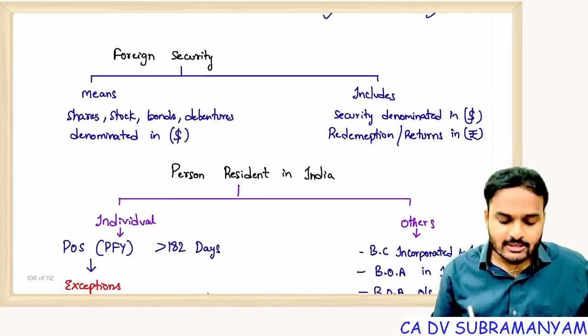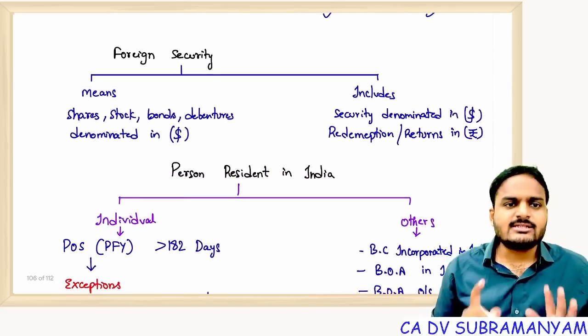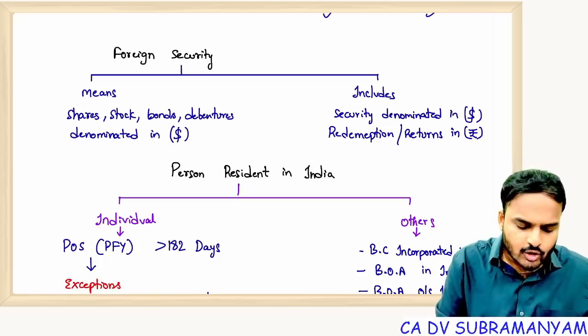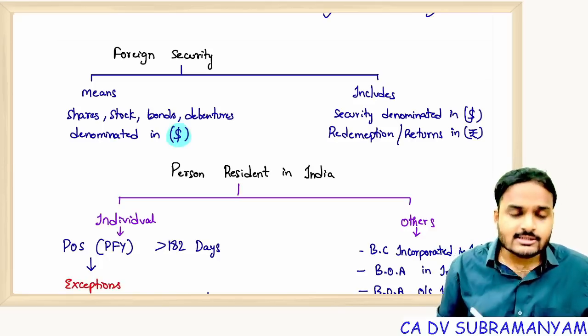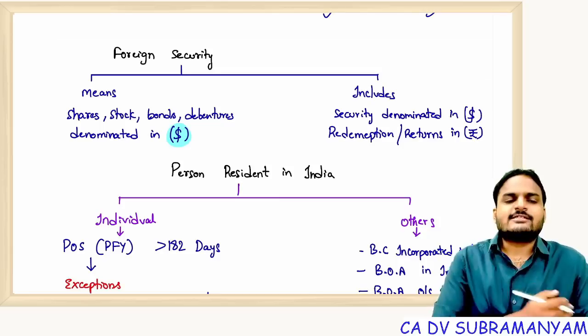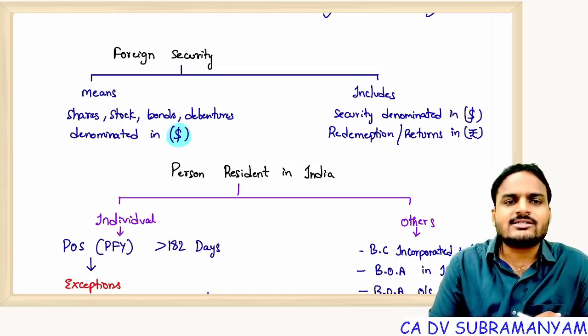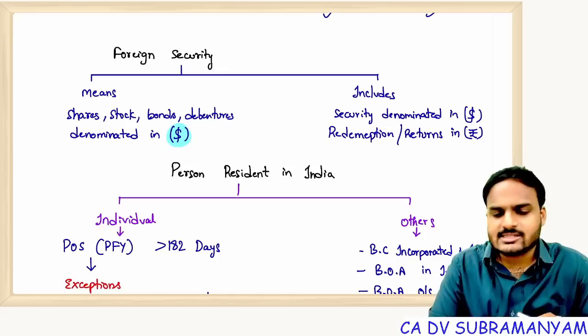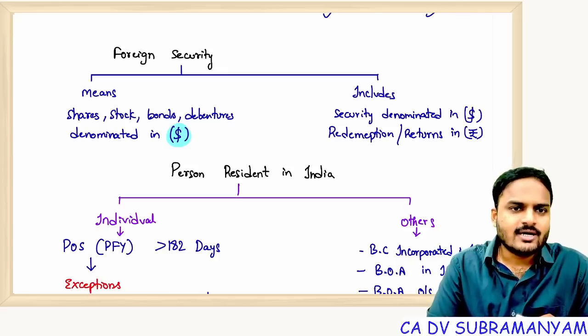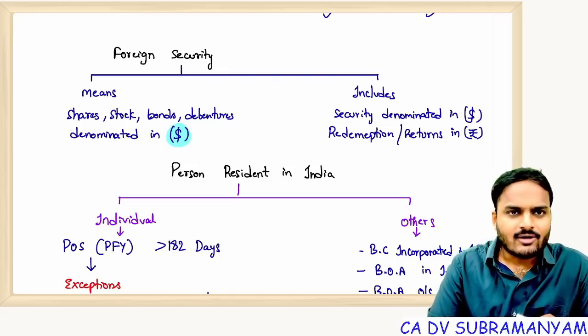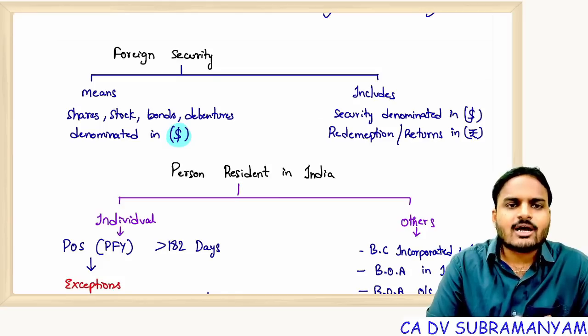Next important definition, foreign security. It means security denominated in dollars, not rupees. If a security is denominated in rupees, it becomes Indian security. Reliance shares, TCS shares, Tata, Adani, Birla company shares, all these are Indian or domestic securities.